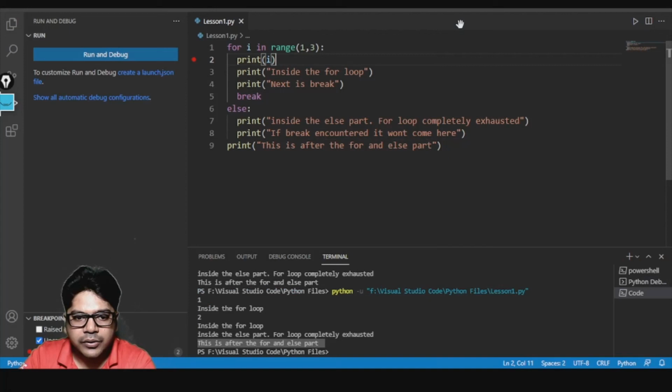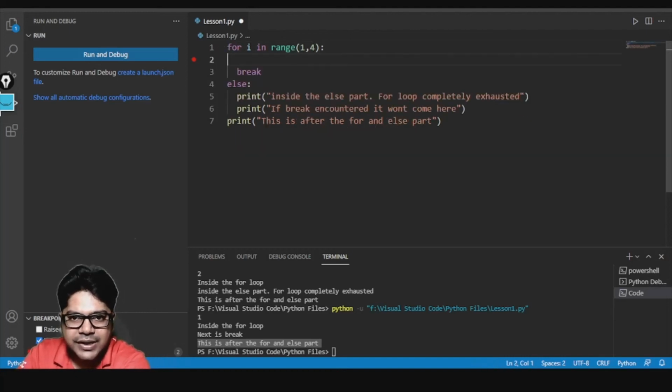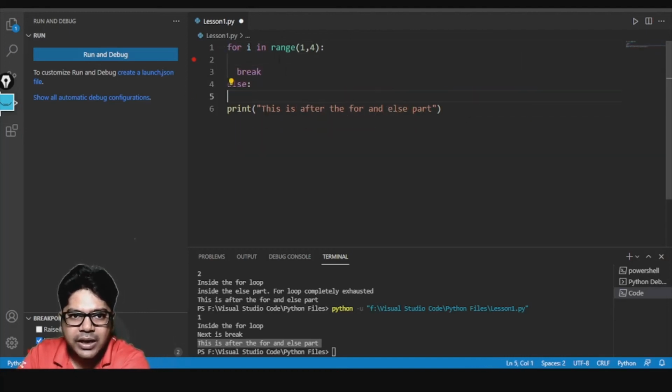Now let me run this code again, and now you see only one inside the for loop, next is break. It did not go into the else part, and here you see this is after the else part. If you did not understand this, let me write it like this. I have written so many things, now I will change all these things.